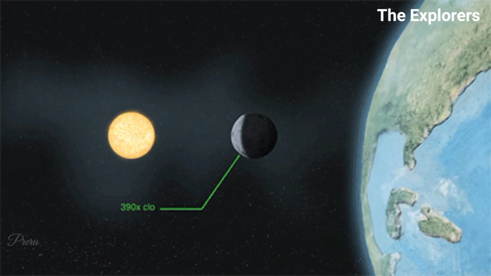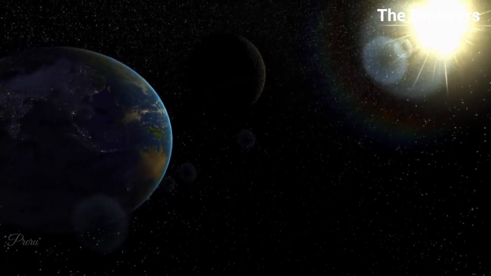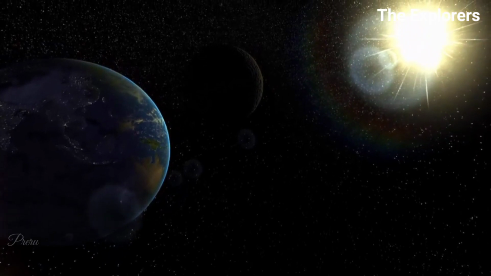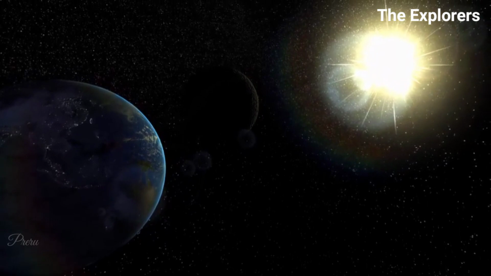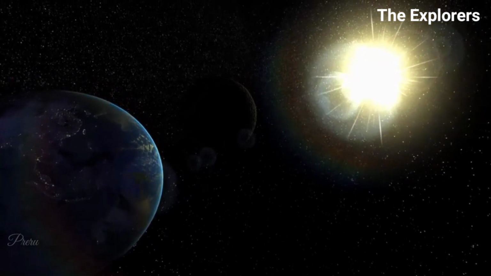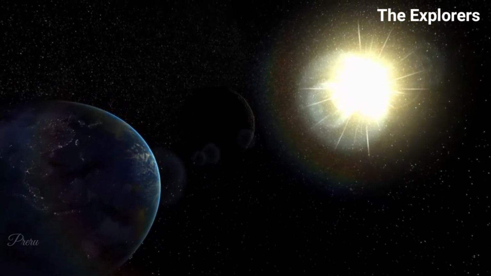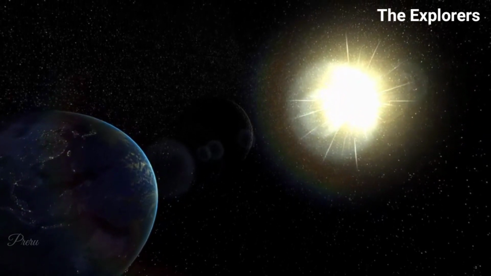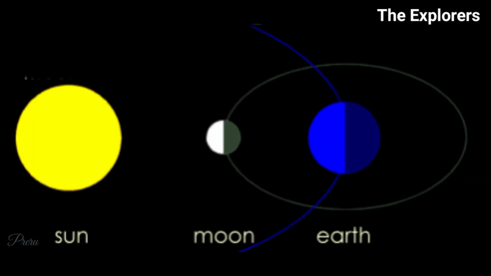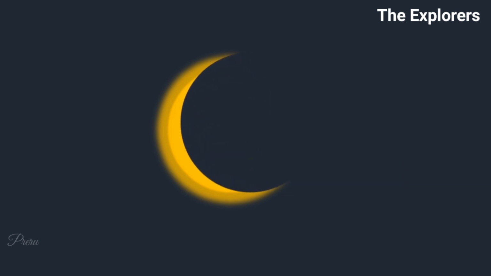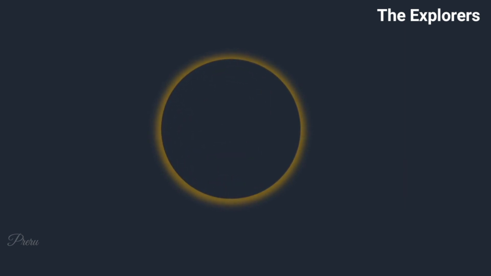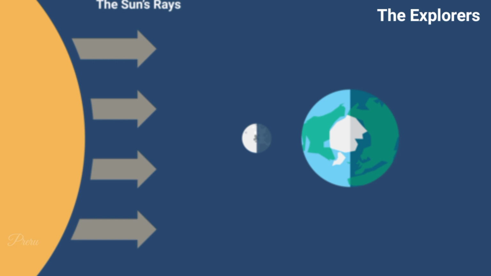Imagine the moon is like a big shiny ball that floats around the Earth. When we talk about the new moon, it's like the moon is playing hide and seek with us. During the new moon, the moon is standing right between the Earth and the Sun, but we can't see it because the side of the moon that's shining is facing away from us. It's like the moon is saying, I am hiding. So during the new moon, the sky looks dark at night because the moon's not lighting it up.